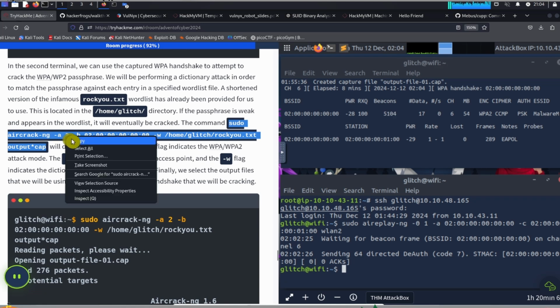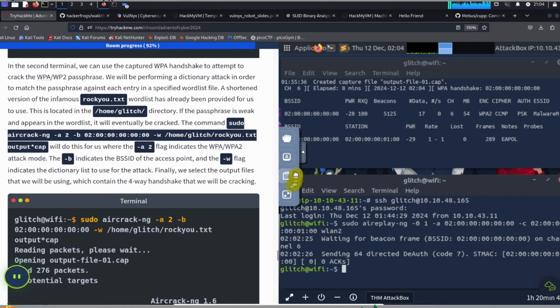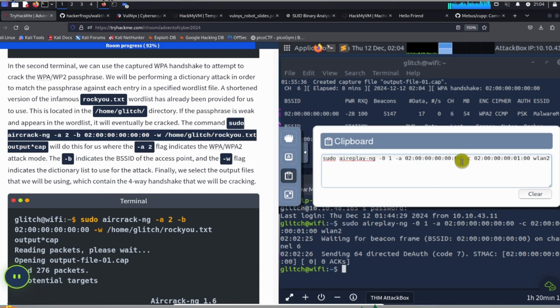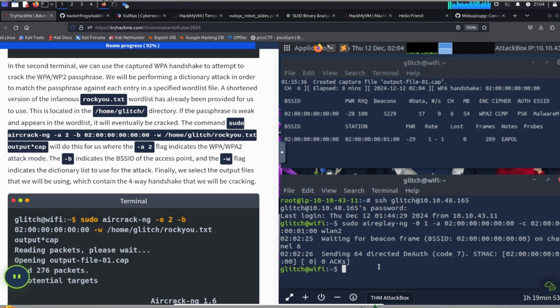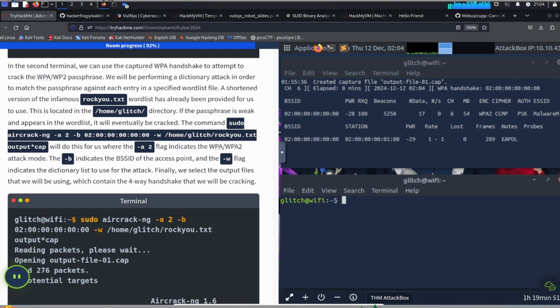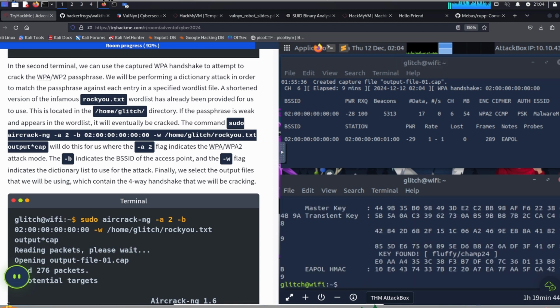Okay, copy it. Then go over to here. Paste in the command, highlight it. And then at the bottom over here, we're going to clear and then paste in the command. Okay, and then we're going to issue the command. So very quickly, it was able to determine what the key was. So the key is fluffy/champ24.